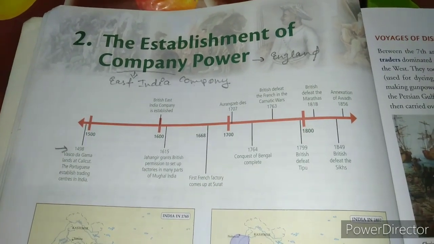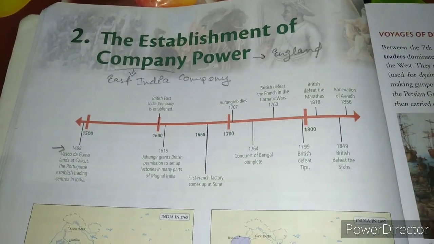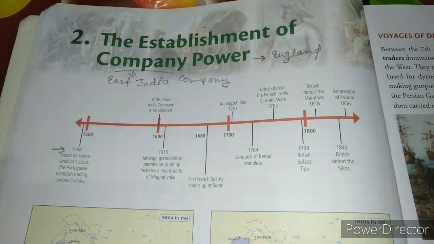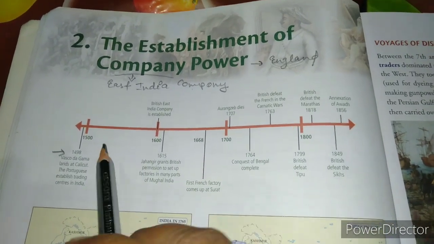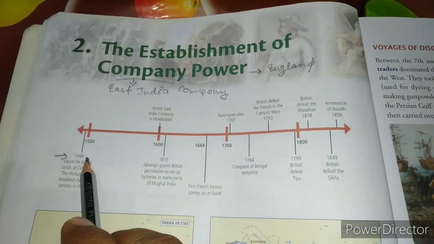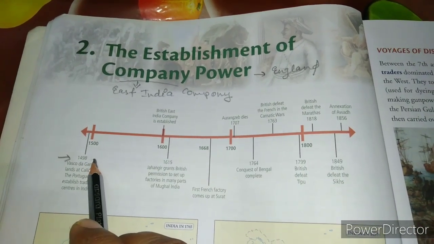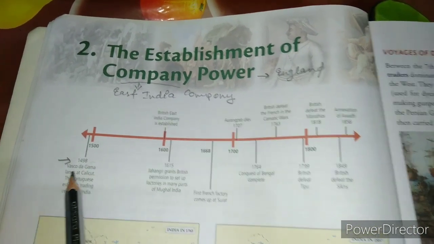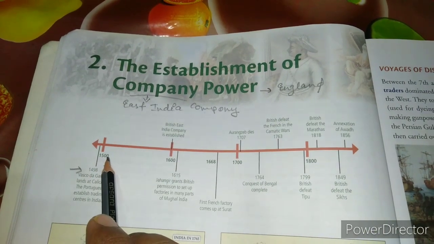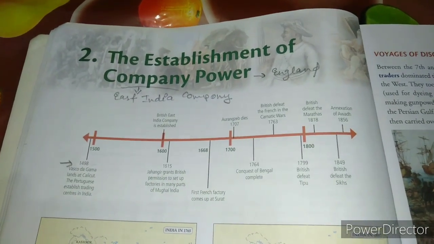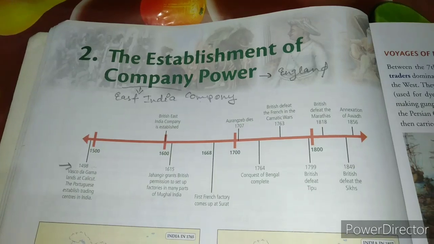Calicut was a very famous harbor at that time, a port you can say. So he landed there in the year 1498. This is very important, children. You should note this down. And after that, in the year 1500, many more Portuguese came to India.